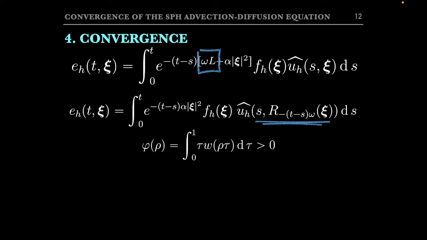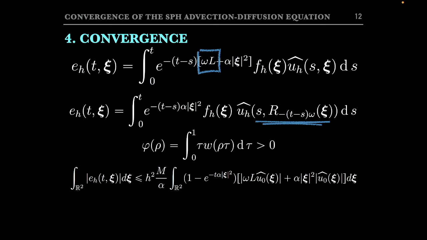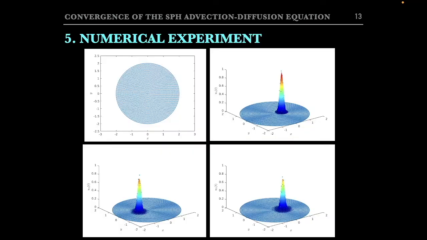As a side note, this is true for all the kernels considered in the numerical experiment. Then we can establish the following bound for the error in terms of its integral. This bound, and details are given in the text, finally leads us to establish the convergence in terms of the L2 norm.